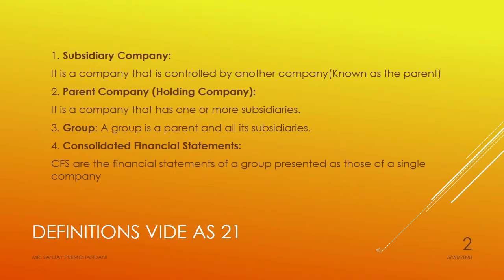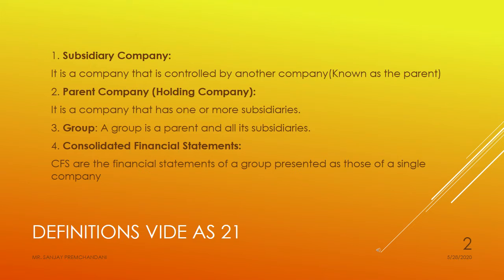First definition is subsidiary company. The company that is controlled by another company known as the parent company. If parent company controls any company, then that company is called subsidiary company. As parent company has the decision making power, it has more than 51% shares of the subsidiary company.